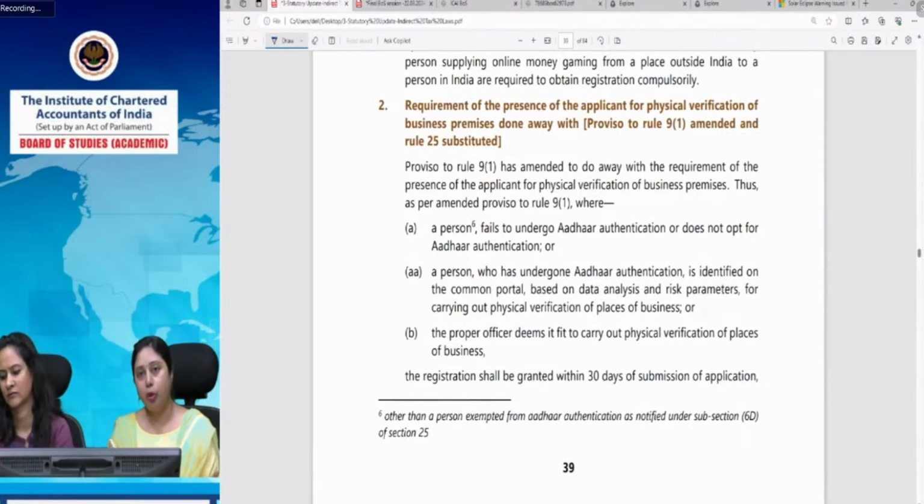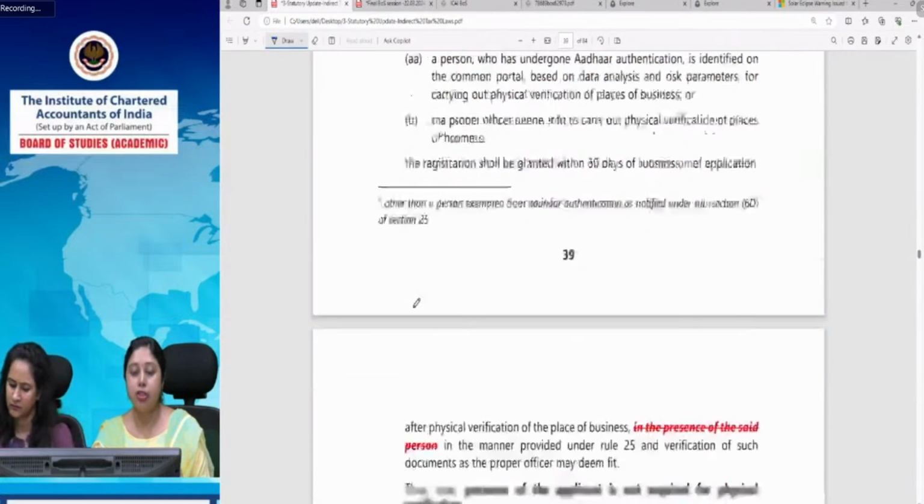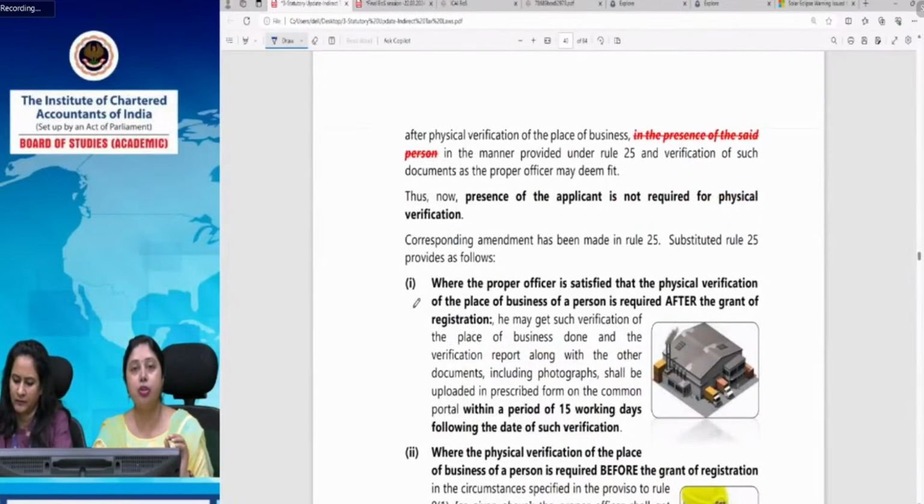And the proper officer always has the authority that if he feels that this person requires physical verification, he has to go and check whether the premises are there, whether the person is still doing some business there. Physical verification he can do for any of the applicants if he feels that something fishy exists, or some reasons are there for doing that. Earlier, when the physical verification of the premises was being done, the applicant had to be present there. Now that requirement has been done away with. This is a procedural hassle which has been removed now.